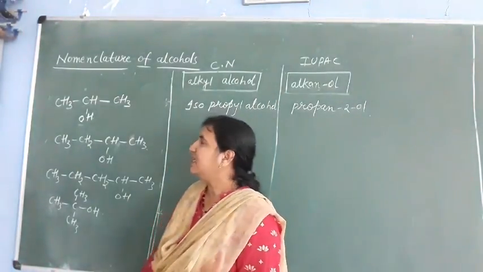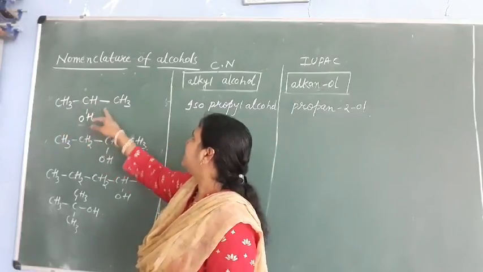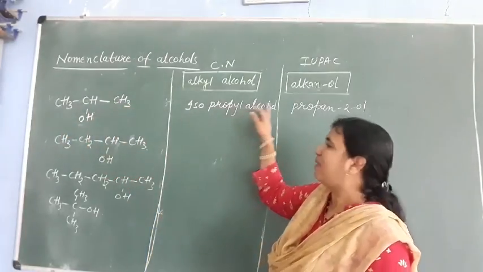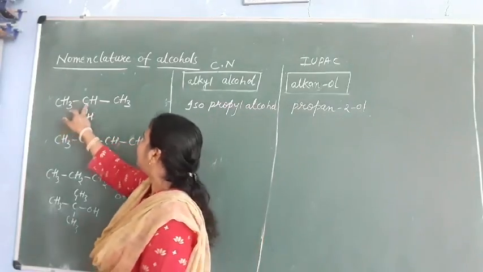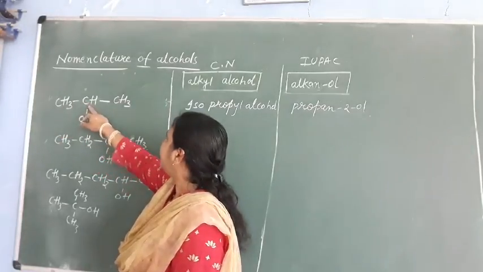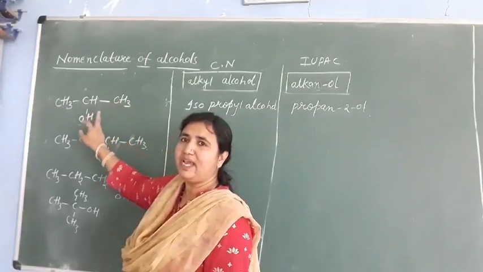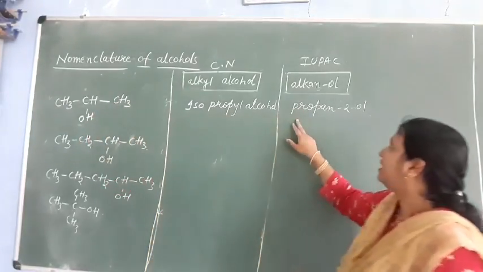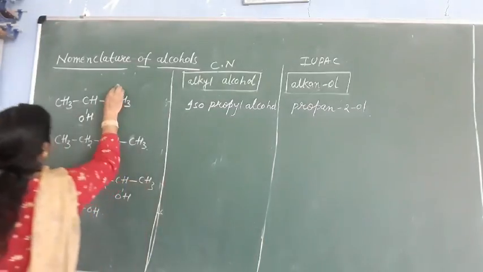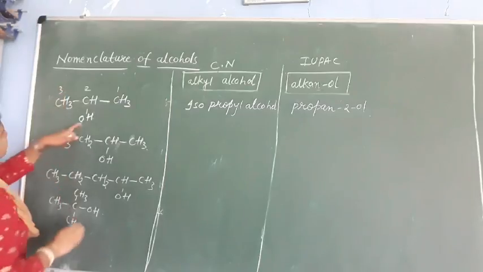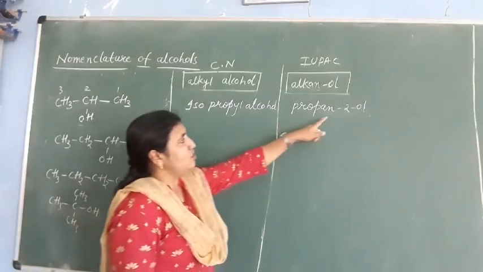See here, this one we have not written. This is CH3CHOHCH3. This is isopropyl alcohol. See, these 2 carbons are a continuous chain. On the second carbon we have a methyl group here. So this is isopropyl alcohol, and in the IUPAC name, the OH group is attached to the second carbon. So numbering we will start from here: 1, 2, 3. Second carbon has the OH group, so we can write propan-2-ol.